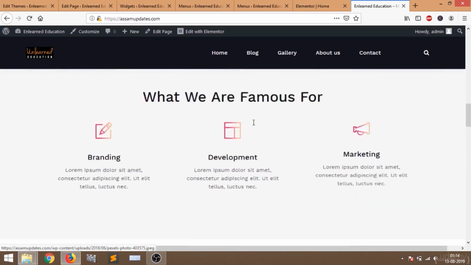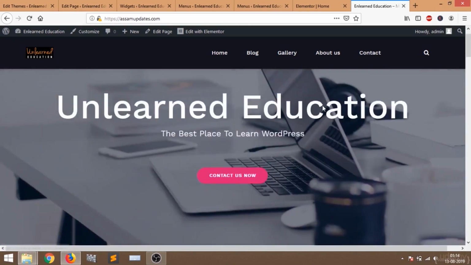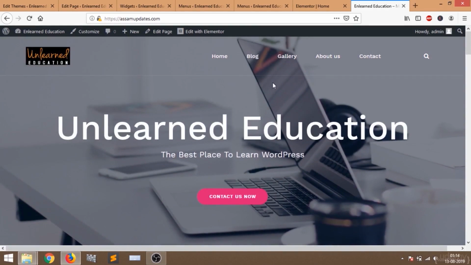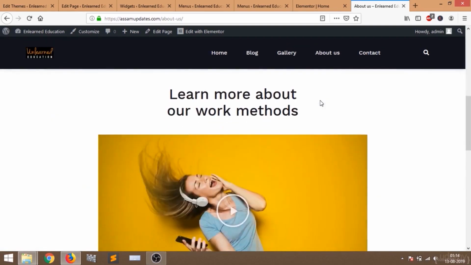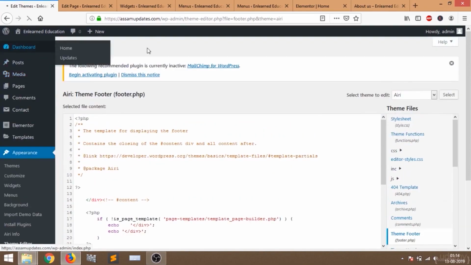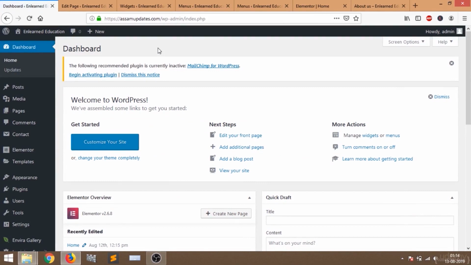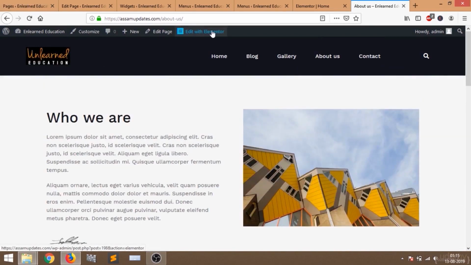So now what is left is the about us page and the contact us page, and also I will show you how to write a post. So let's go to about us page. This is how the page is looking right now. I'll show you how to edit this page. You can go back to dashboard, then click on pages, or you can just go to about us page and select edit with elementor.